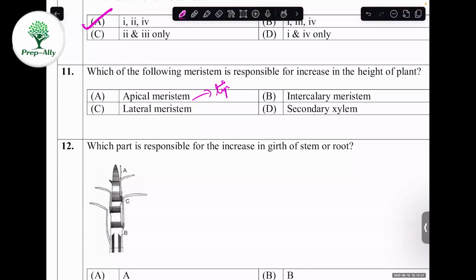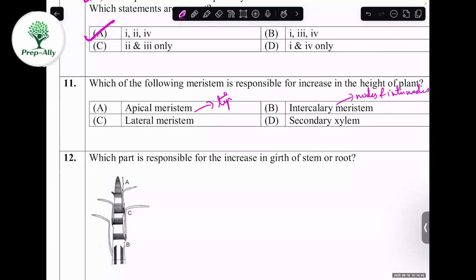Intercalary meristem is present in the nodes and internodes, so it is helpful in the sideways growth of a plant.